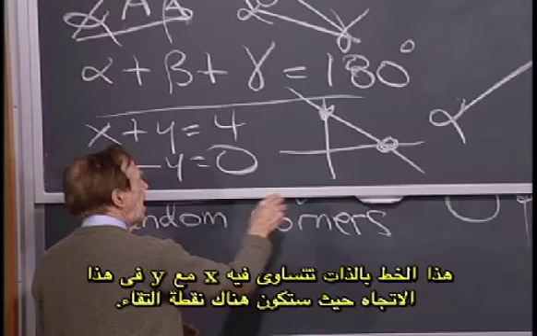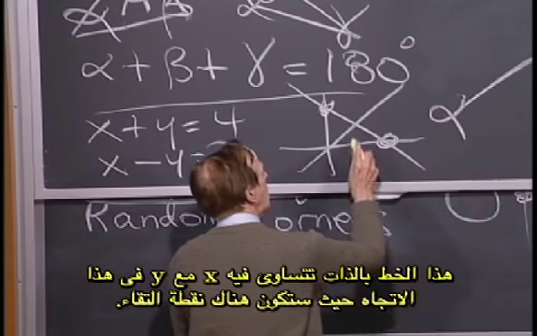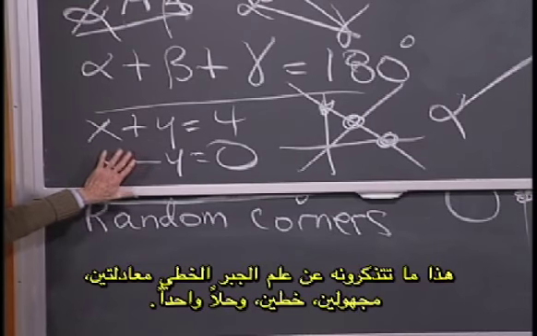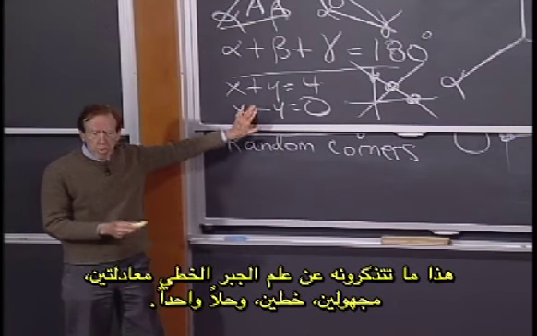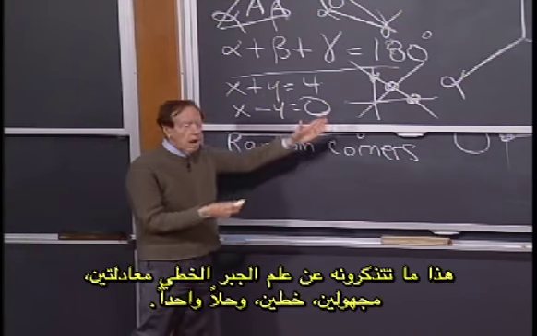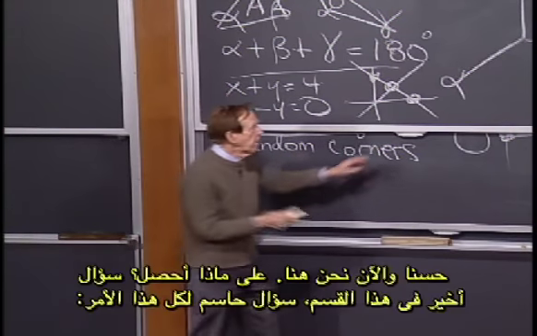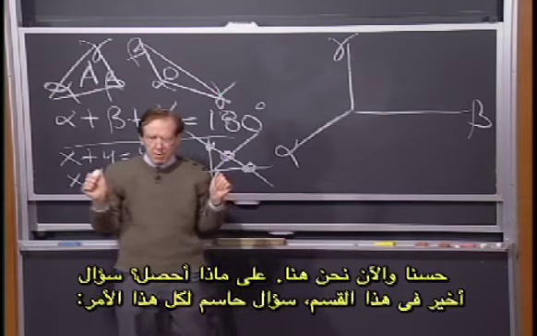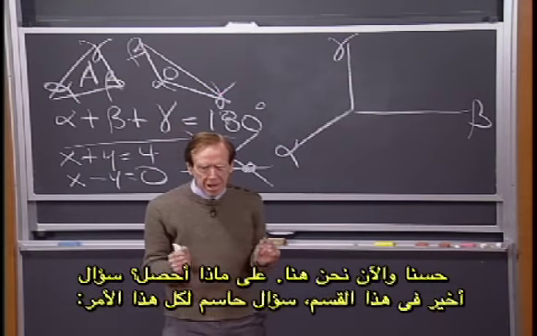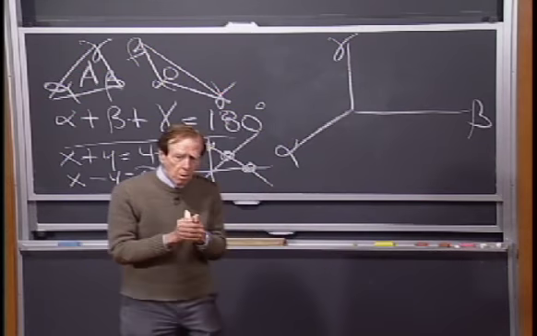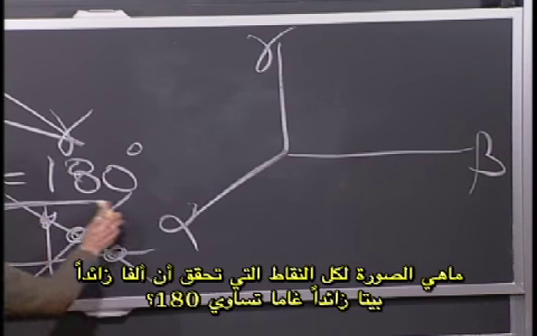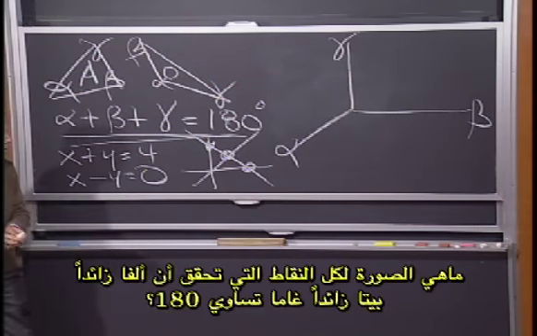That would be the line x equals y going up this way, and there'd be a meeting point. That's what you remember about linear algebra. Two equations, two unknowns, two lines, one answer. Okay, but now we're up here. What do I get? Key question for the whole thing: what's the picture of all the points that satisfy alpha plus beta plus gamma equals 180?